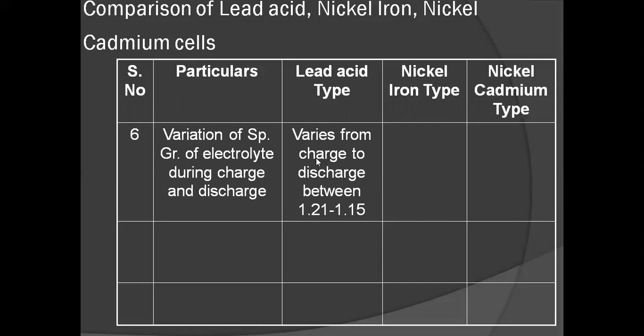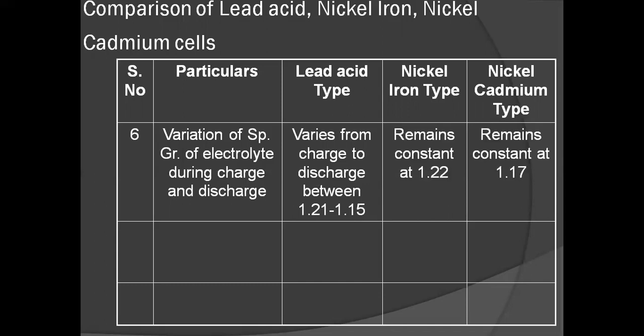it varies from charge to discharge. During fully charged condition, the specific gravity of lead acid battery is 1.21. When fully discharged, the specific gravity of lead acid battery is 1.15. Then the range from fully charged condition to fully discharged condition is 1.21 to 1.15.